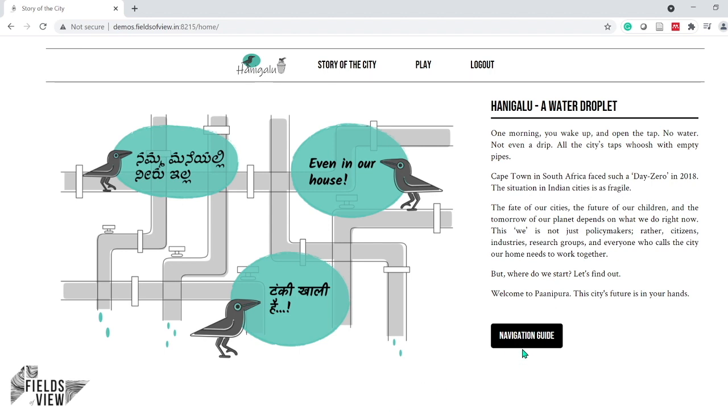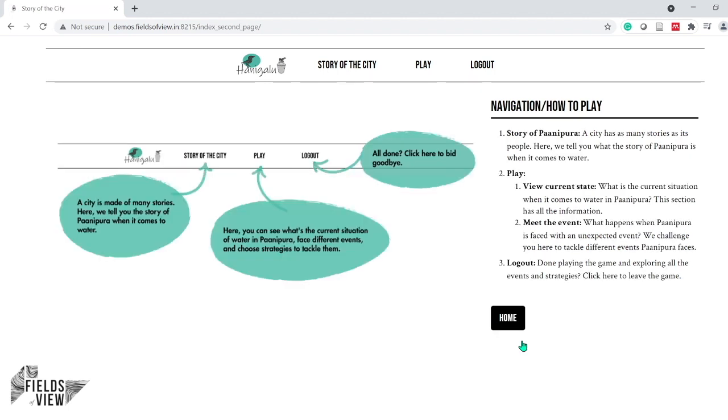Once you enter the game, the participant first goes to the navigation guide. This gives you a step-by-step process on how to navigate the tool. The participant starts with understanding the story of the city, followed by viewing the current situation of water, and finally choosing strategies for addressing the events they face. The logout button here is when the participant has explored all the strategies and events, or when the facilitator feels the learning objectives are met. Now let's go through in detail through each of these tabs.